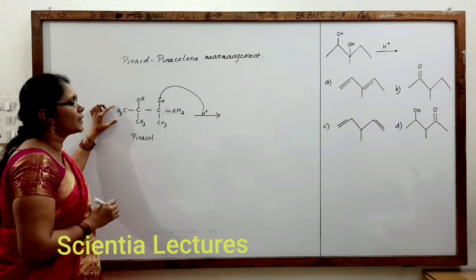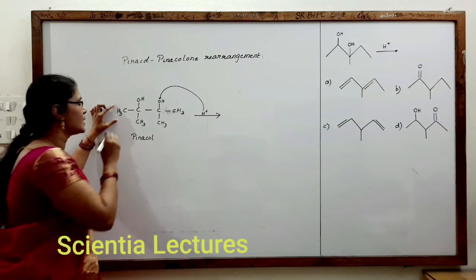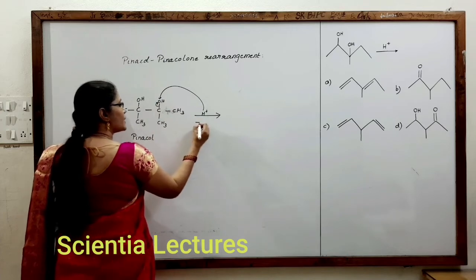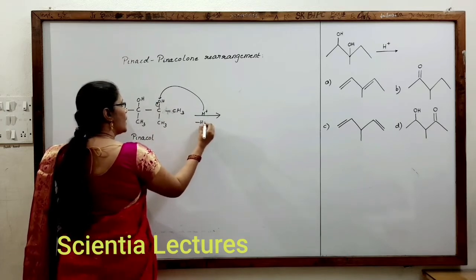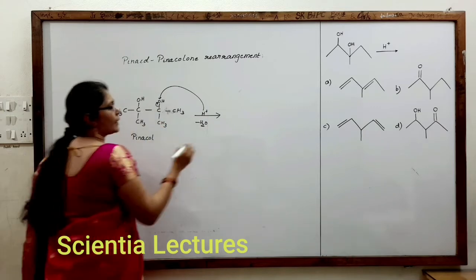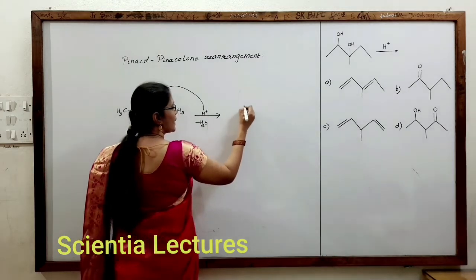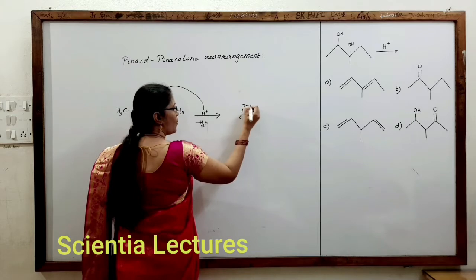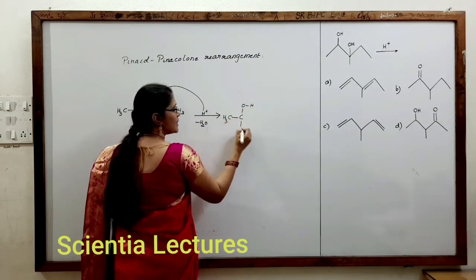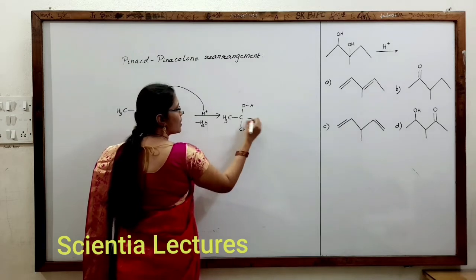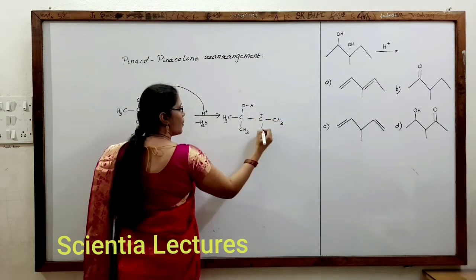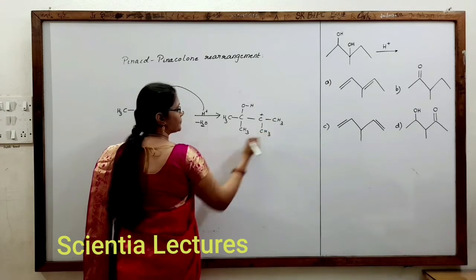Here, when H plus is attracted towards oxygen, the electron pair shifts towards it and H2O would be removed, and we will get a positive charge on this carbon. That is, a carbocation is formed as a reaction intermediate: OH, CH3, CH3, C plus, CH3, CH3.